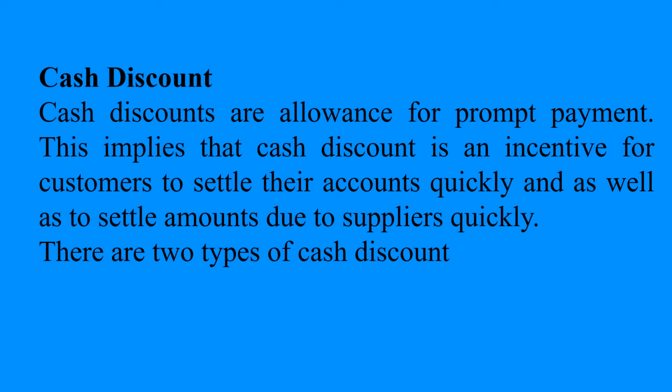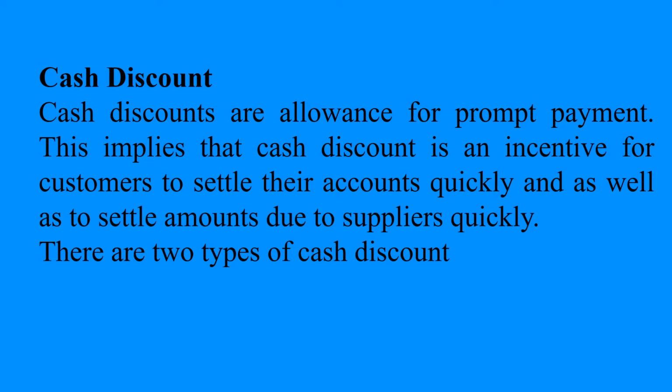the amount due to suppliers quickly. When we have credit customers who owe the business money, to induce them to pay the amount due on time, we normally allow a discount so that they get encouraged to pay the amount due on time or well beforehand.